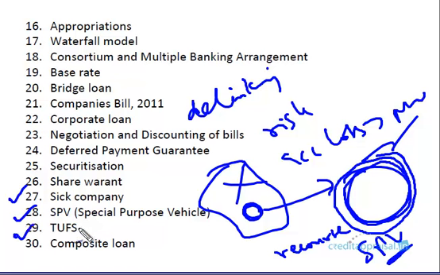TUFS is a government scheme. It's a technology upgradation fund scheme, usually for the textile sector, but also for the jute sector. You can find further details here.